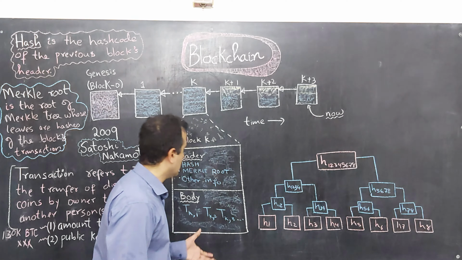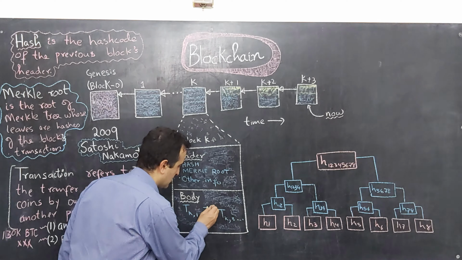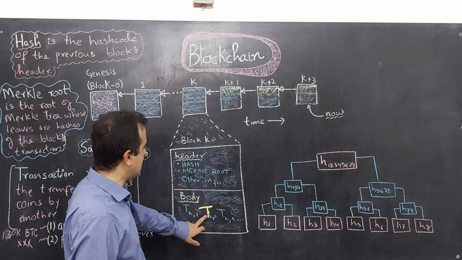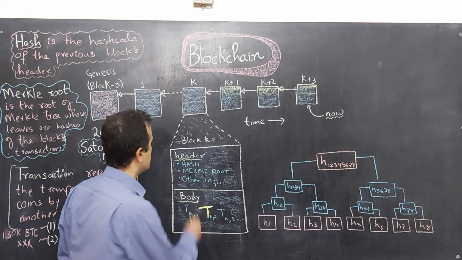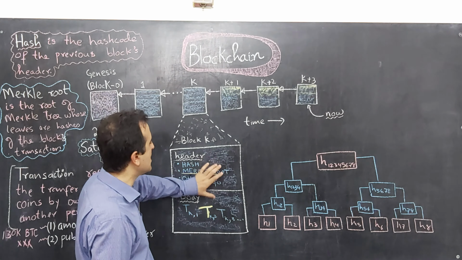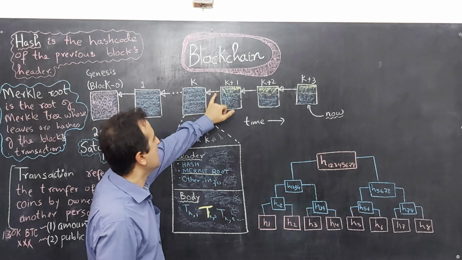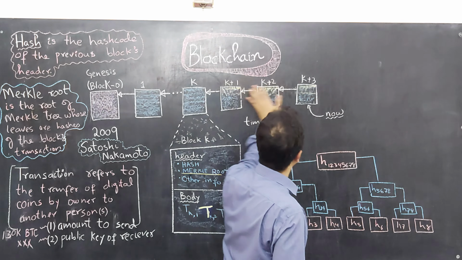So assume that a transaction in the body is changed, and because of the change in the transaction, the Merkle root stored in the header becomes invalid. And as the Merkle root becomes invalid, we have to change the header. And when we change the header, that means this link becomes invalid, and then we have to recompute the hashes stored in all the blocks.